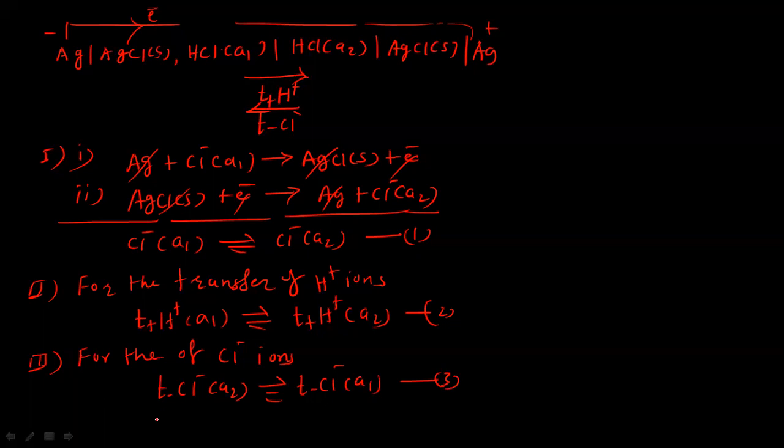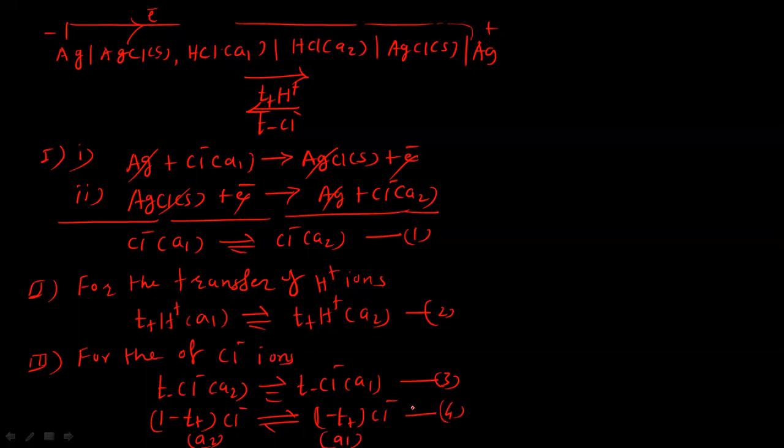Now we can simplify this. T negative is equal to 1 minus T positive, because T positive plus T negative equal to 1. Transport number of the cation plus transport number of the anion is equal to 1. So 1 minus T positive of the chloride ions with activity A2 gives, similarly here, 1 minus T positive of chloride ions with activity A1 here. So this is fourth.